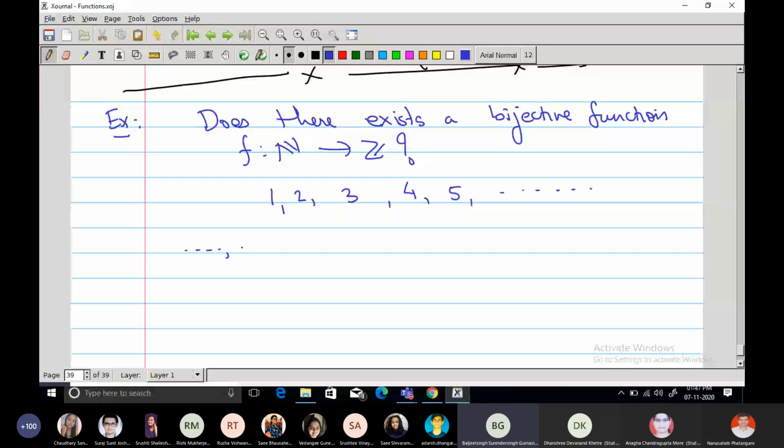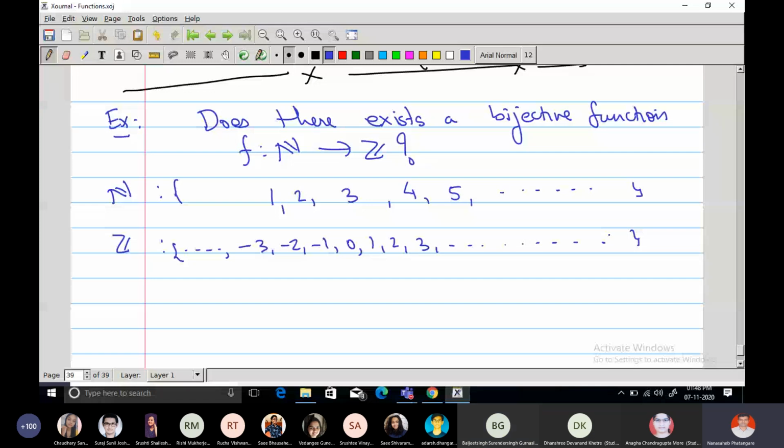And then the odd numbers: we shift by 1, so 3, the second odd number, will map to 1, 5 will be mapped to 2, then 7 will be mapped to 3, and so on.